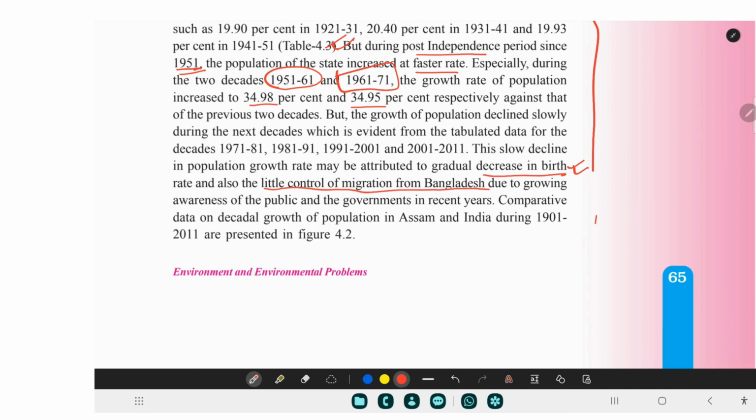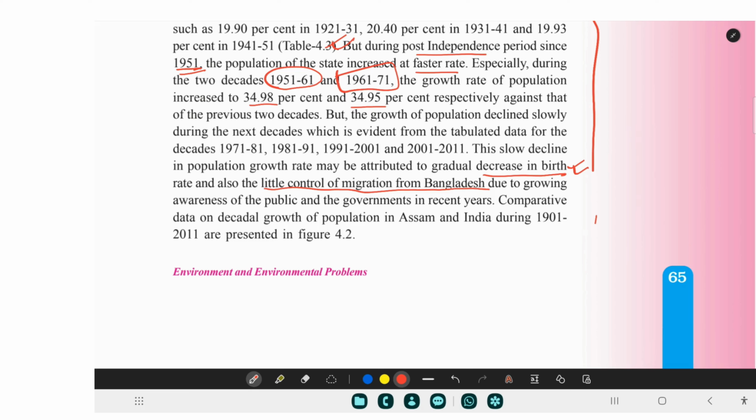If you see our ancestors, they used to have lots of kids, but now in the present time we hardly have 2 kids, 2, 3 maximum. But before, if you see your grandfathers or your dad's generation, they used to have 5, 6 kids.